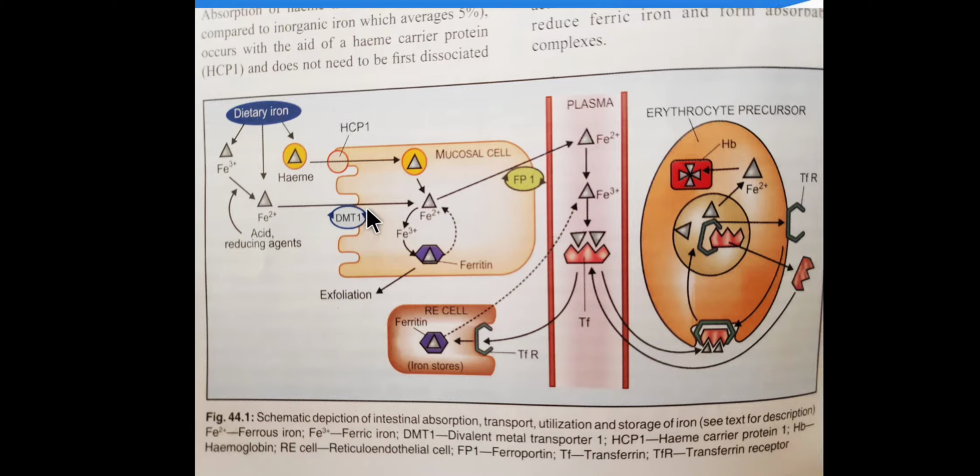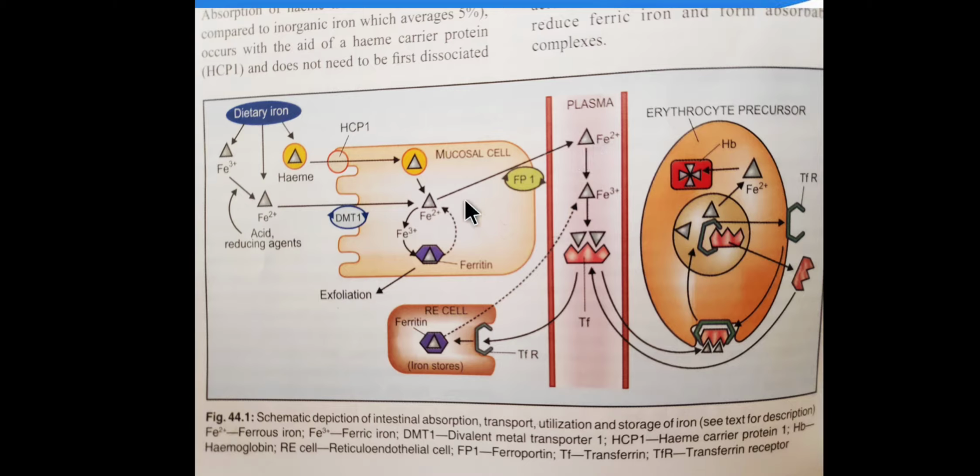Factors that can affect transportation of non-heme iron are mostly like this. Some factors increase absorption, like acid, vitamin C or some amino acids; they can enhance the absorption. While some factors reduce absorption, like antacids, some phosphates, and some drugs like tetracycline, but that is for non-heme iron. Heme absorption will not get affected by this. Okay, now once it is inside the mucosal cell, by ferroportin it will get transported to the plasma.